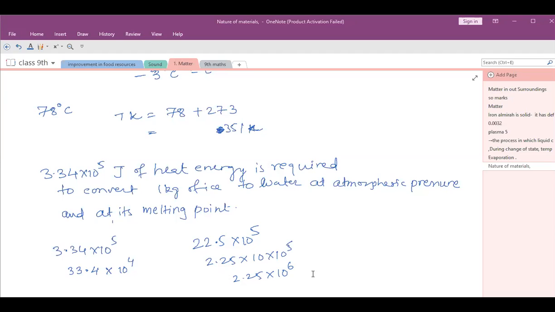Which of the following represent the suitable conditions for liquefaction of gas? D. Liquefaction means gas to liquid conversion. So temperature should be reduced or increased? It should be reduced. And if it is reduced, what will happen to the pressure? Pressure works in the exactly opposite way, so pressure will increase. So C, the option is lower temperature and increasing pressure.